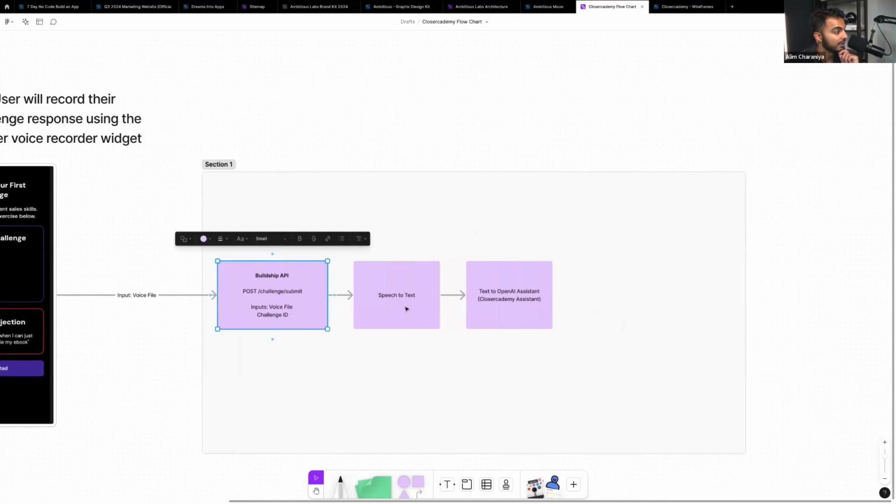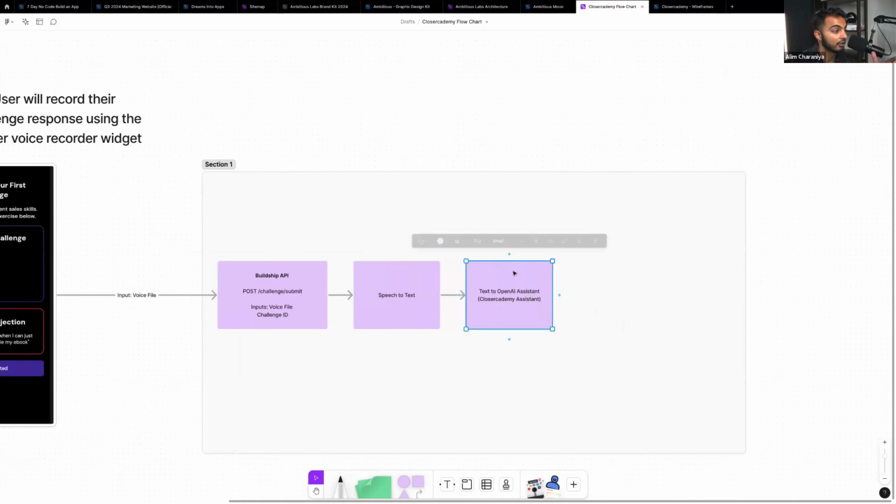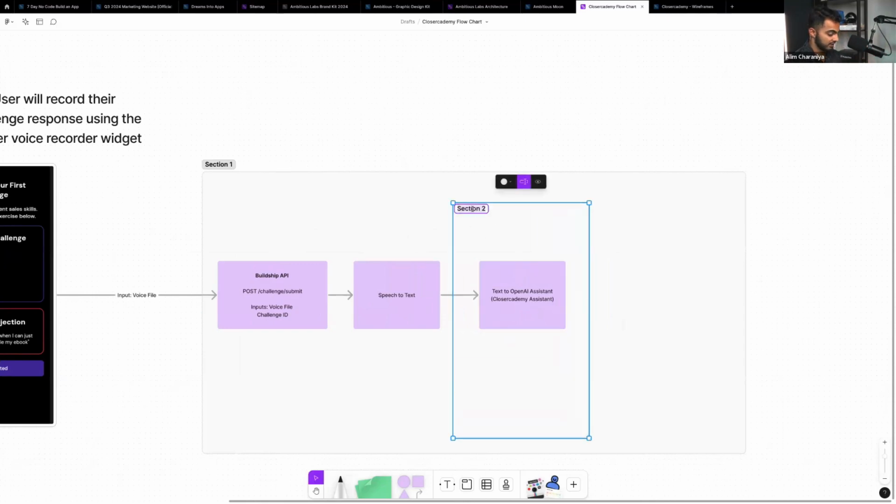So we'll go Buildship API, speech to text, text to OpenAI assistant. We're going to say, hey, OpenAI assistant, here is the response of some sales rep. Here was the objection they were given. Here's a lot of context about all the stuff that you know about. For example, like the books that you're trained on.